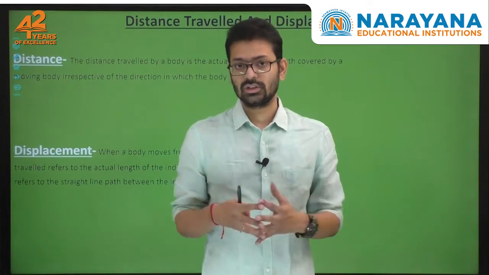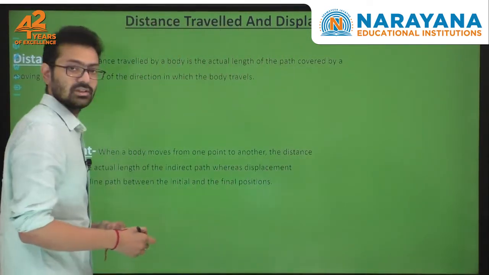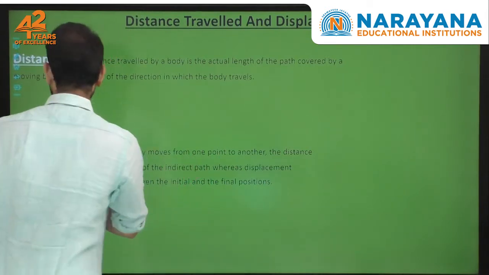Now, when we want to talk about distance, you consider a particular body.